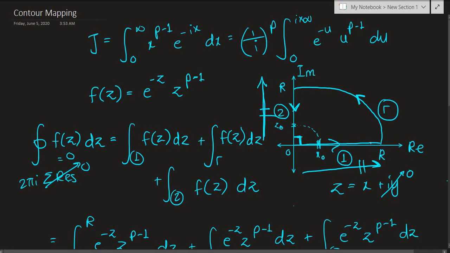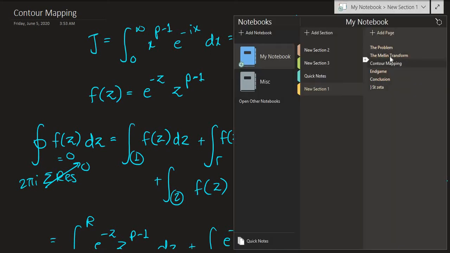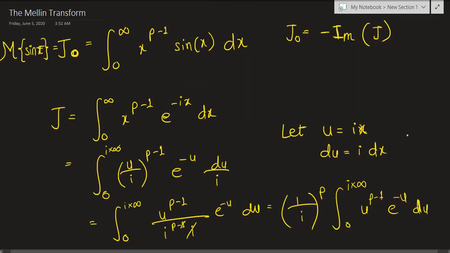So both of them are equal, and that's really helpful because now we can go back to this page and, instead of the integral over the imaginary axis, we can write this as the integral over the real axis, because I just showed that to you using complex analysis and contour mapping.